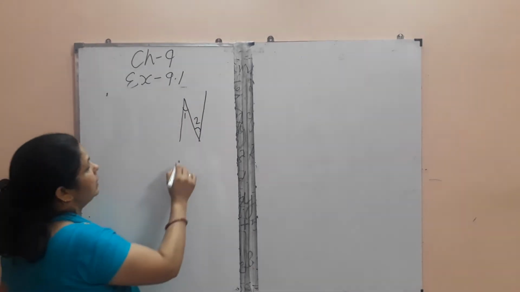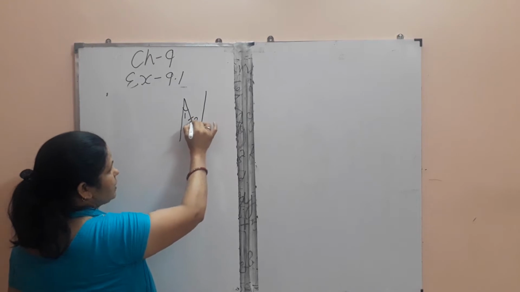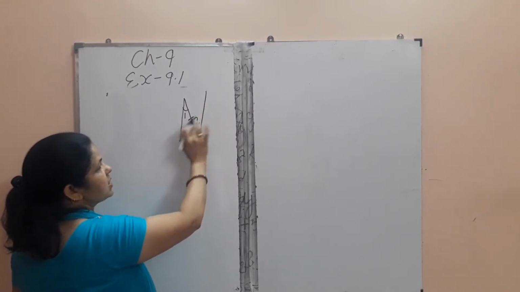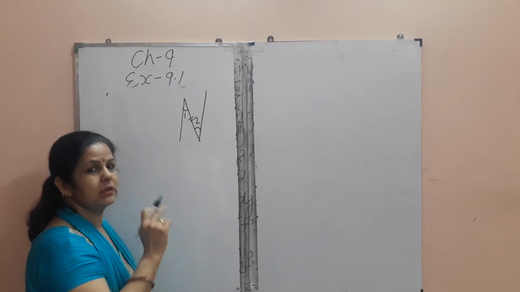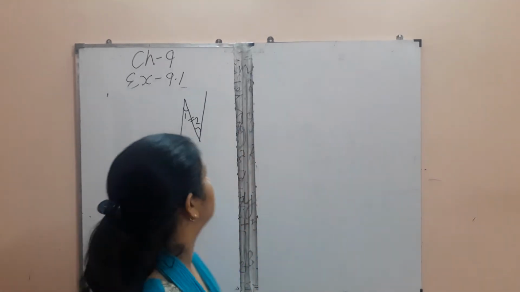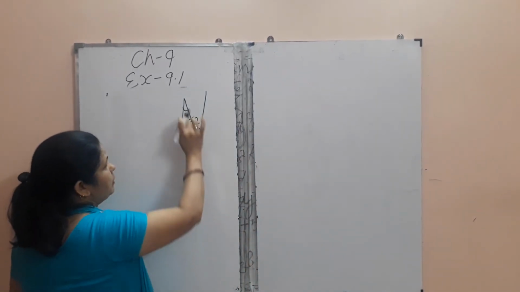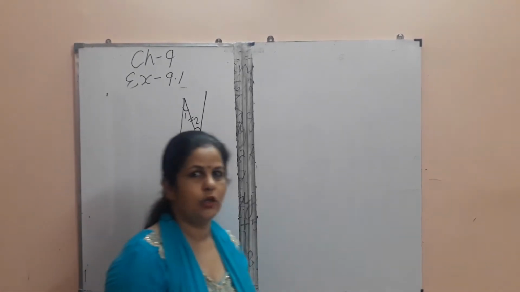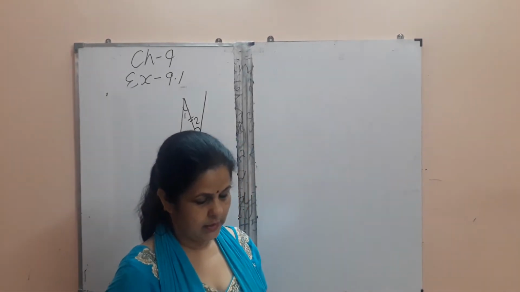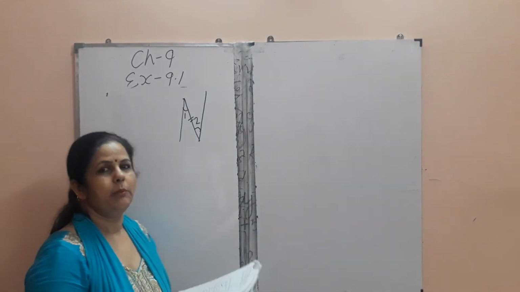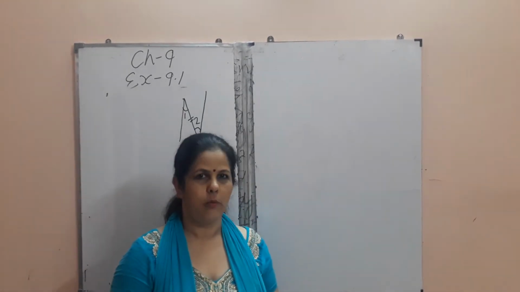They are fulfilling two conditions. One is common arm, this arm is common, and uncommon arms are on opposite sides of the common arm. But the third condition is they should have a common vertex. This condition is not fulfilled by this diagram because they have different vertices. So the answer will be no, they are not adjacent angles because they don't have a common vertex.